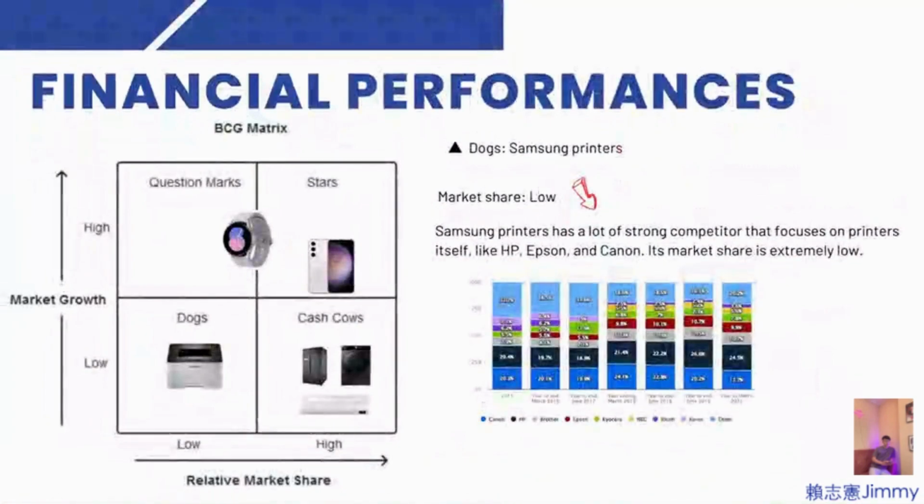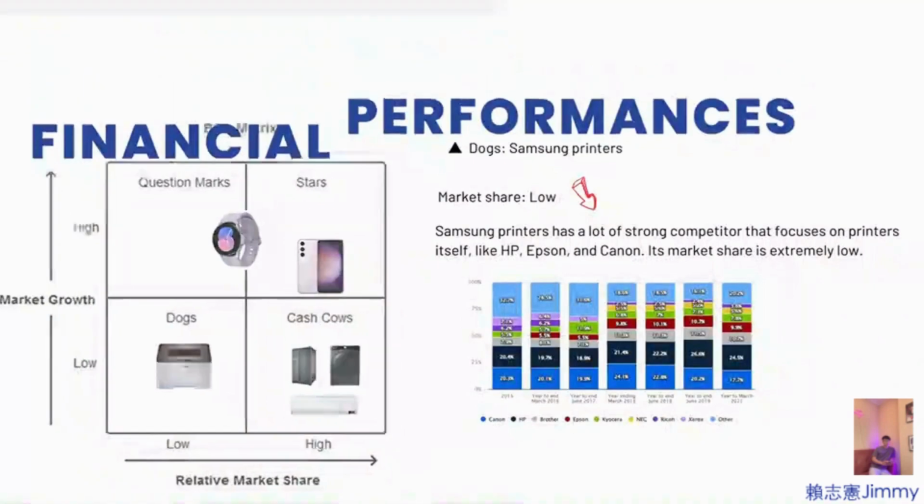The dog business is Samsung printers. In this industry, Samsung printers has a lot of strong competitors that focus on printers itself, like HP, Epson, and Canon. High competition in a narrow market pool makes it hard for Samsung printers. The market share is extremely low, so we think this business is the dog: Samsung printers.